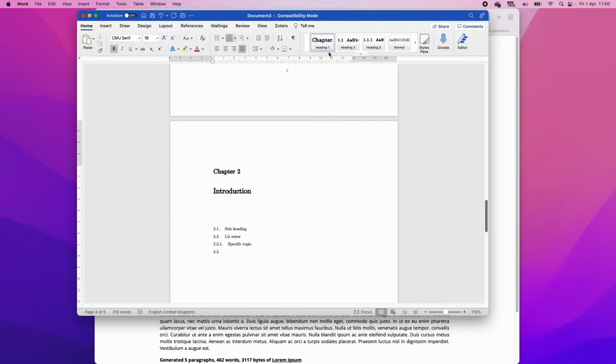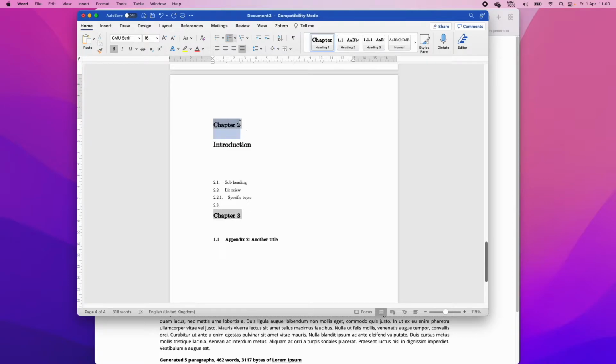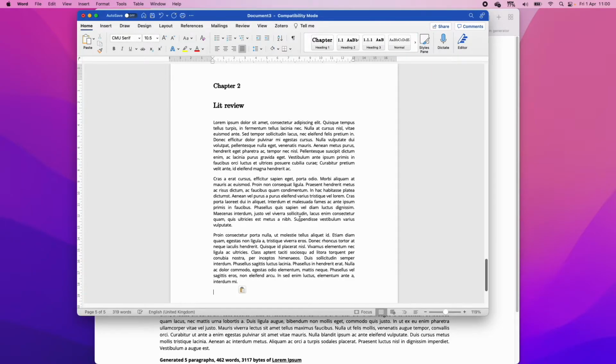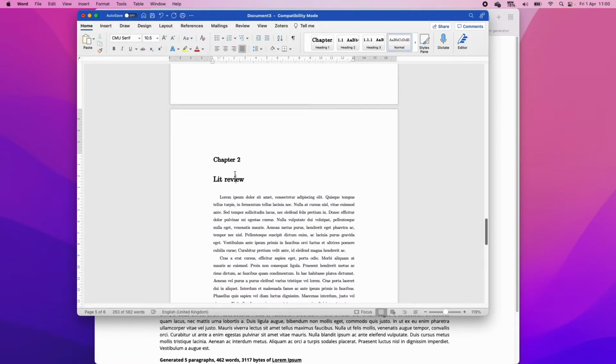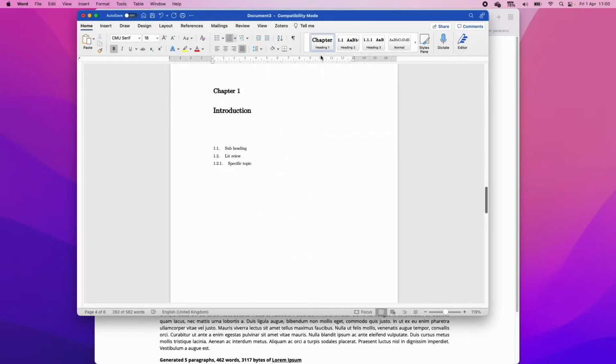So if I click on heading 1, down here, it looks at the above chapter. I don't know why it's gone to 3. We can just restart the numbering. And it will know it. So this could be lit review, right? And so now we've got this really great way of instantly adding new chapters without having to worry too much about how to format this, right? And so every chapter will have this formatting with the spacing, and a new chapter is easily made by clicking on heading 1.